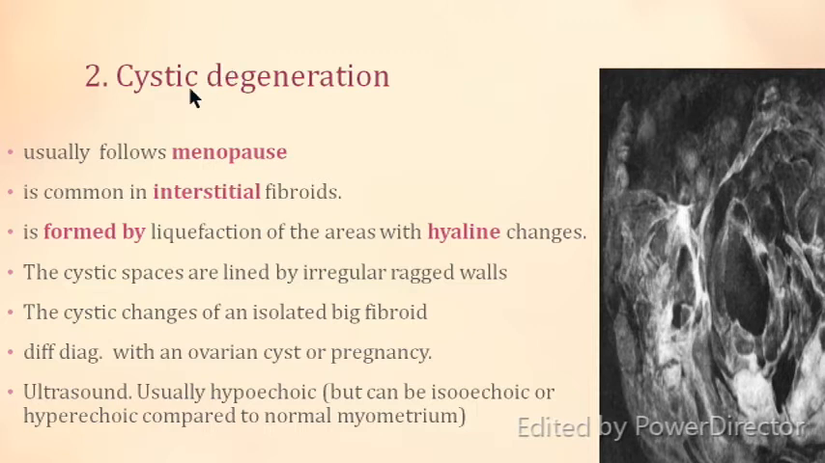Coming to cystic degeneration, the cystic degeneration is a sequela of hyaline degeneration. So first the hyaline degeneration occurs and later it becomes cystic. It usually follows menopause, and is mostly seen in interstitial fibroids. The cystic spaces are lined by irregular walls, as you can see in this. This is the whole fibroid which has changed, which has cystic spaces in between. The cystic changes can be a finding isolated in one big fibroid. You have to differentiate it from the ovarian cyst or pregnancy. And on ultrasound, they usually see a hypoechoic area, but it can be isoechoic or hyperechoic compared to normal myometrium.